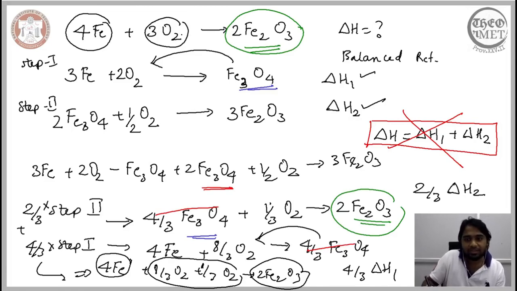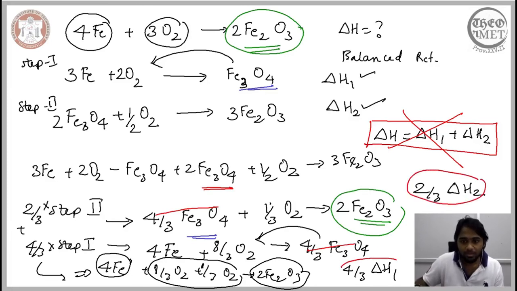So ultimately, by this manipulation, that is considering 2 by 3 of step 2 and 4 by 3 of step 1, we were able to recover the overall reaction, and we have also made corresponding changes to the enthalpy change. So the only way we will be able to calculate the overall change in enthalpy is through these corresponding changes.